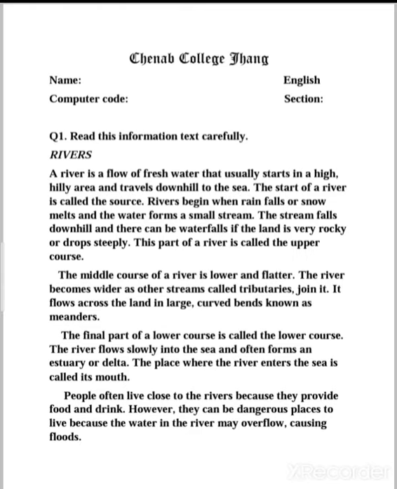In the first 3 paragraphs, you have been given information regarding the formation of a river and the parts of a river, and in the last paragraph, you have been given information regarding the people who choose to live near the river and how it can be beneficial and how it can be dangerous. So the text has been read out very carefully.